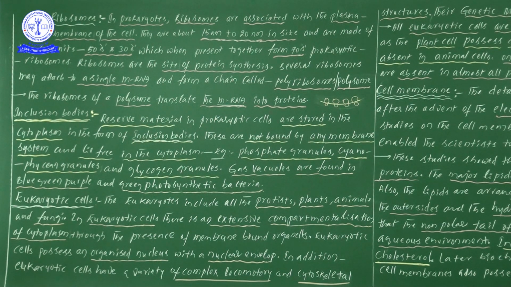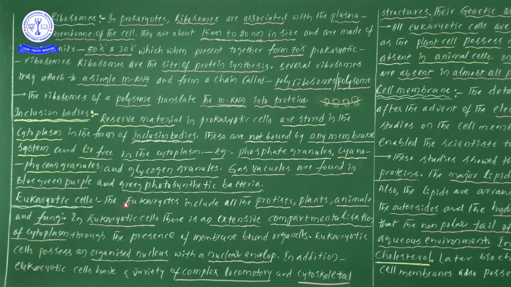After completion of inclusion bodies and ribosomes, the complete information of the prokaryotic cell is completed. So ribosomes and inclusion bodies completely come under the prokaryotic cell. Now let us start the information of the eukaryotic cell.